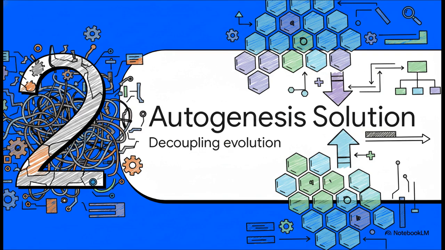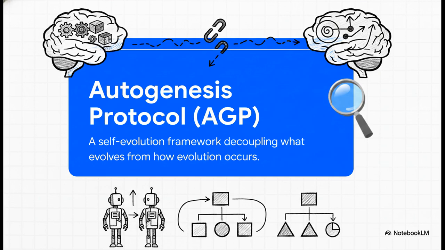Section 2. The Autogenesis solution, or decoupling evolution. To escape this trap of endless brittle hacks, we really have to elevate our development into a rigorous, formal protocol. Enter the Autogenesis Protocol, or AGP for short. Now, the researchers define this as a standardized self-evolution framework, but the real magic is in the second half of that idea. It strictly decouples what evolves from how evolution actually occurs.